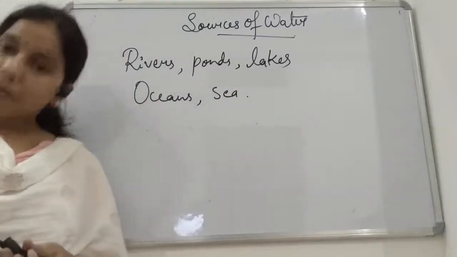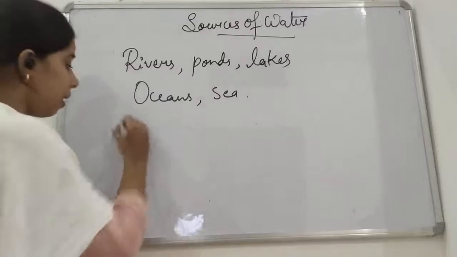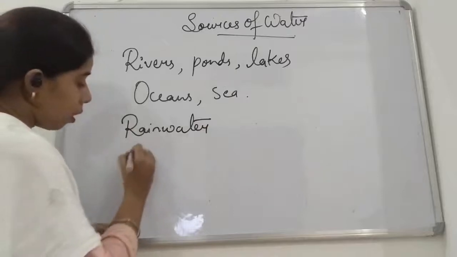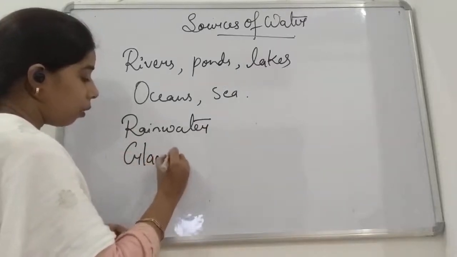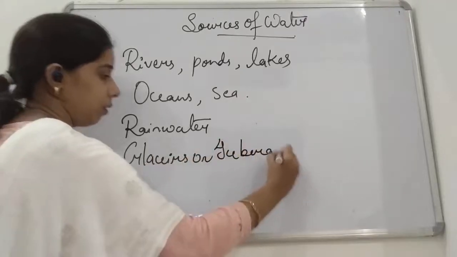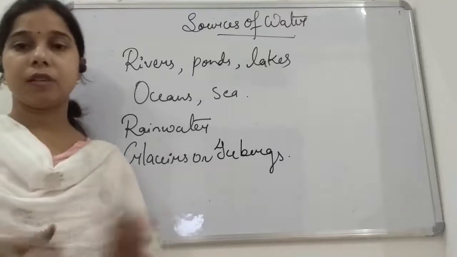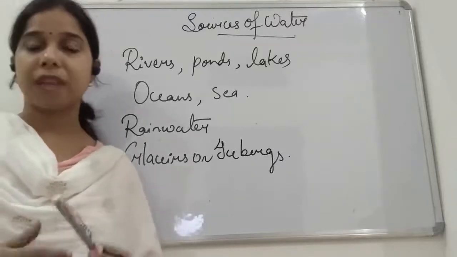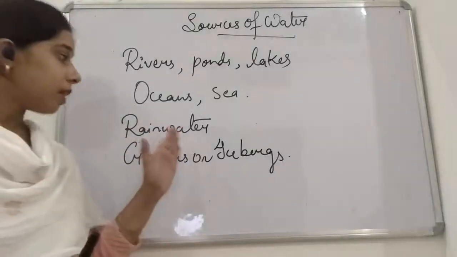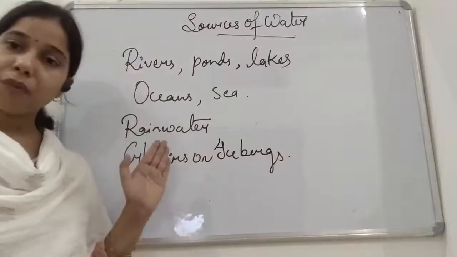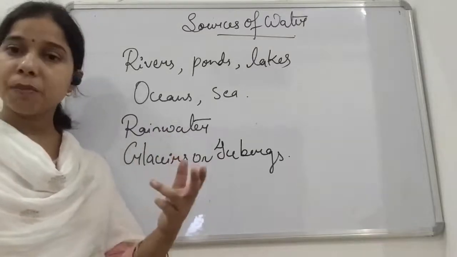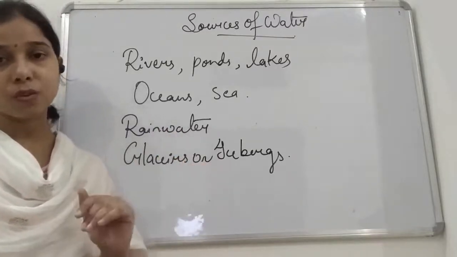If we talk about the pure form of water, we studied that it is rainwater and the water which we get from the melting of glaciers or icebergs. Both of these are sources of the pure form of water for us. Rainwater we obtain from rainfall. As it is the purest form of water, we can drink it directly, because it does not contain any germs.